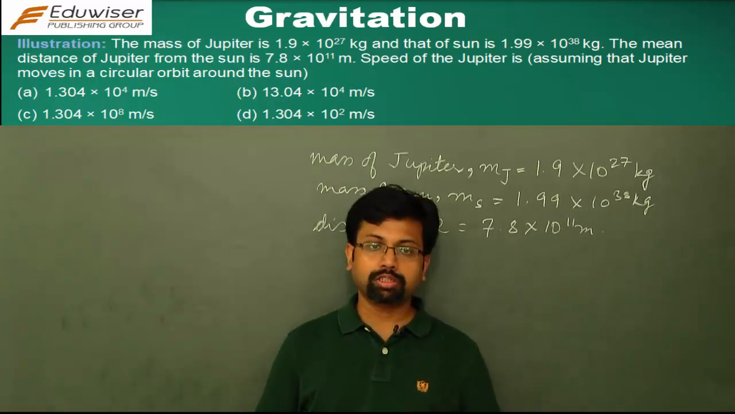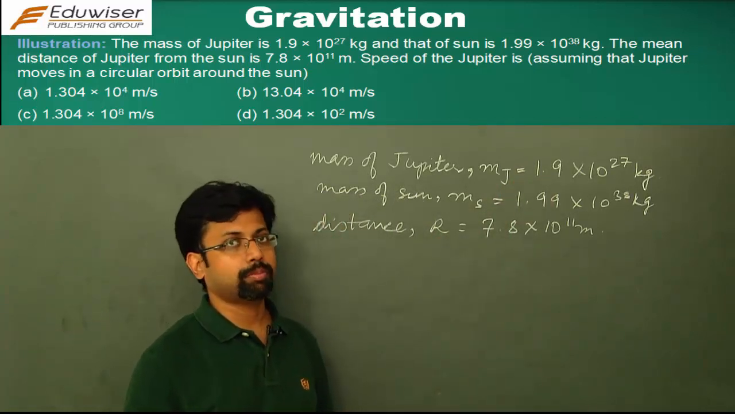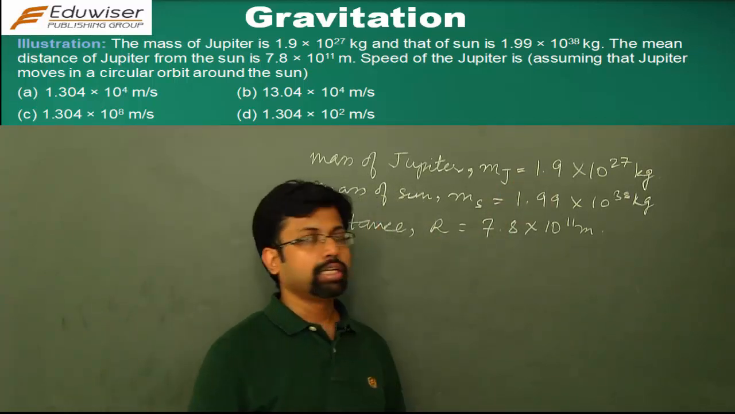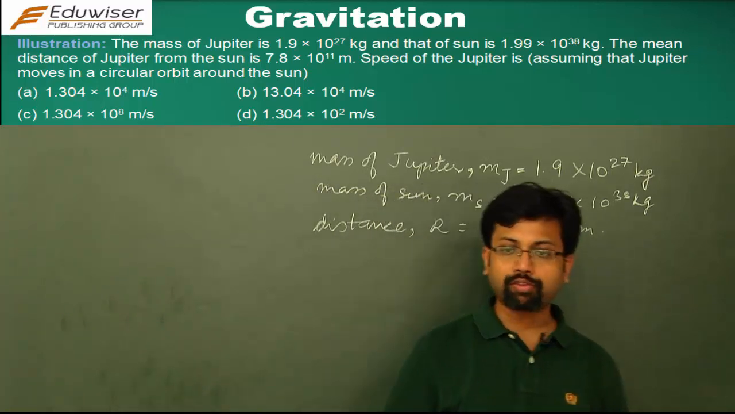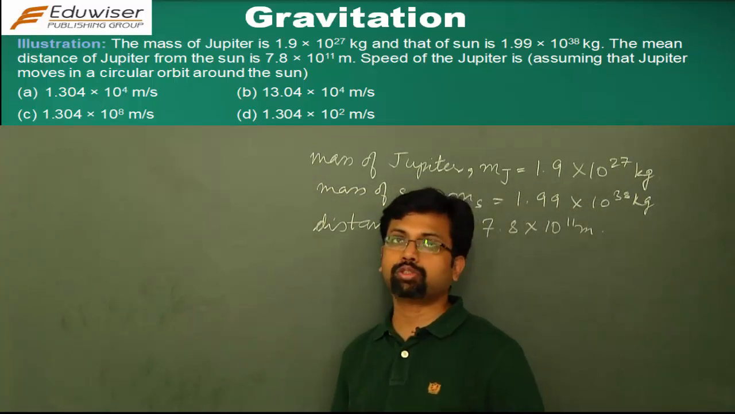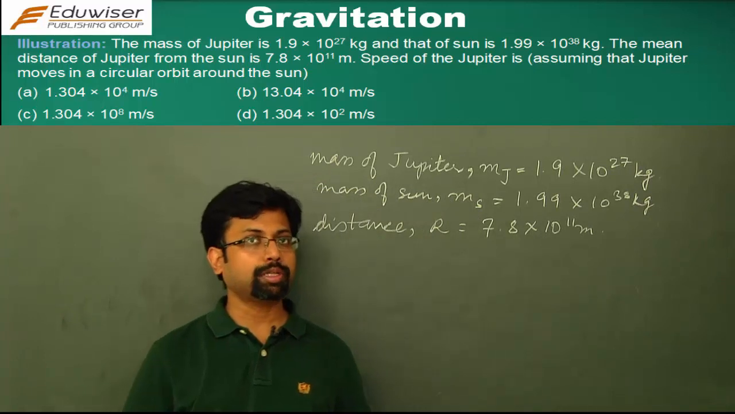Now for this question, you have been given that the mass of Jupiter is 1.9 into 10 to the power 27 kg and the mass of the Sun is 1.99 into 10 to the power 38 kg. The distance between the centers is given, and you have to find out the speed with which Jupiter moves around the Sun. And we have to assume that the orbit is circular.